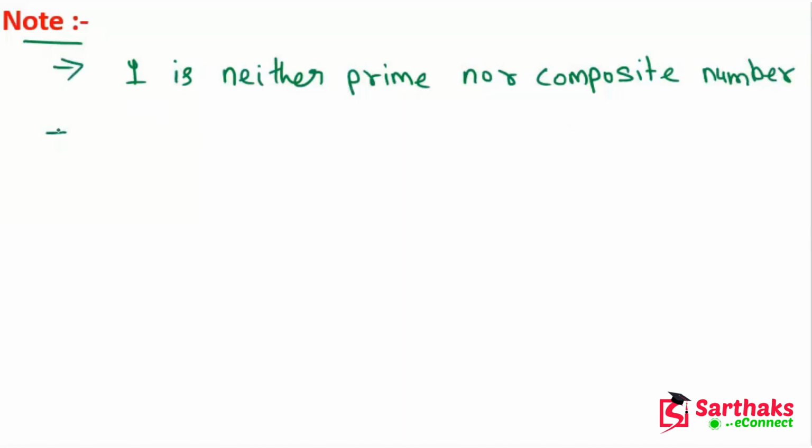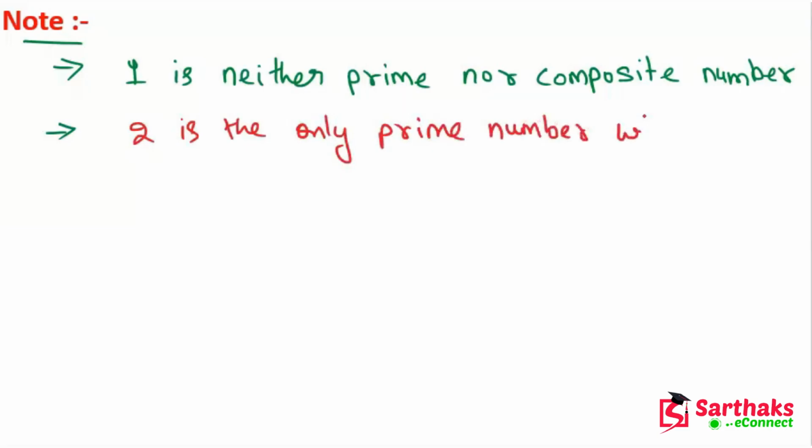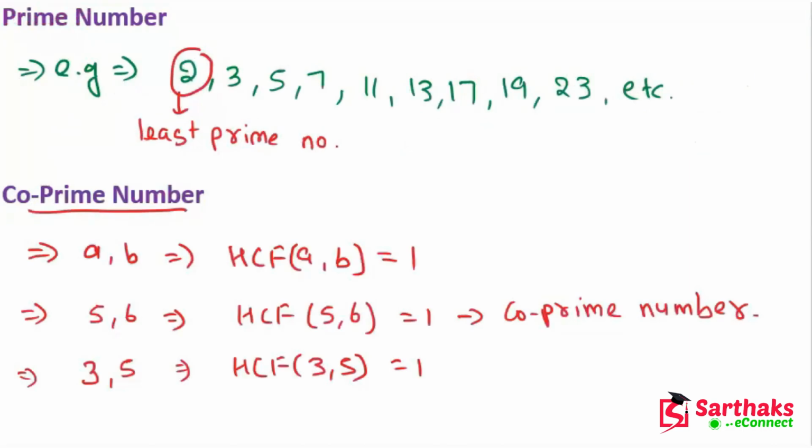Next, 2 is the only prime number which is even. 2 is an even number, we know that.